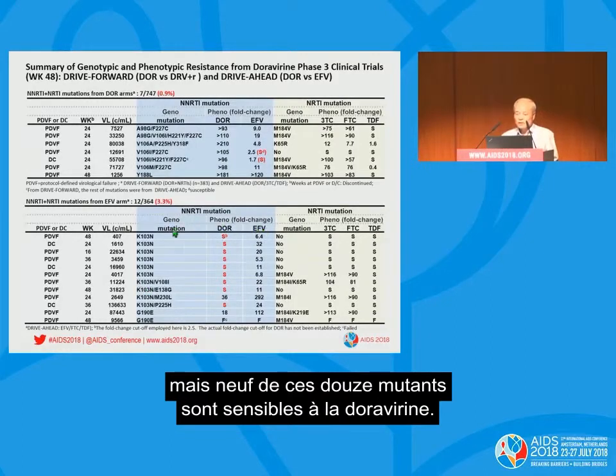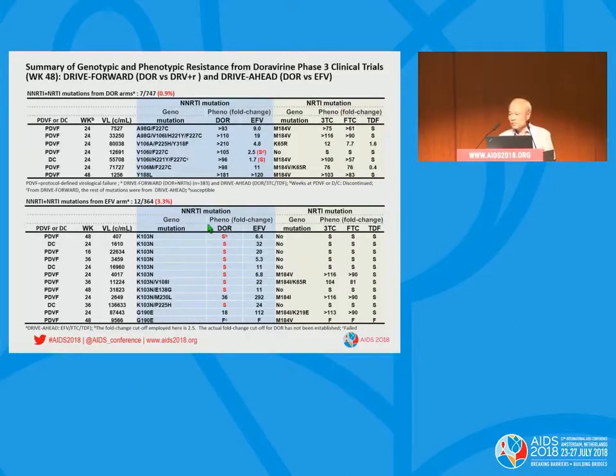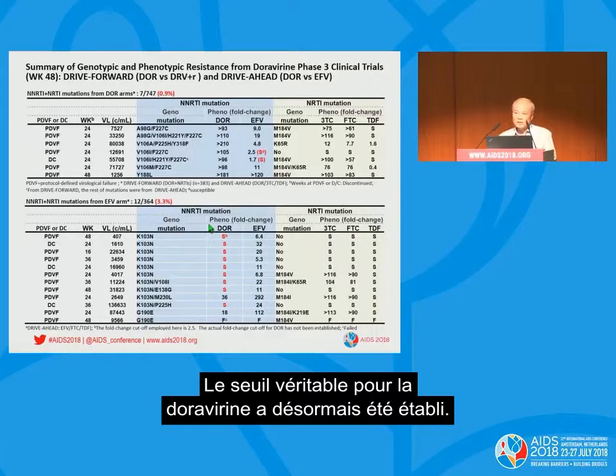However, 9 out of 12 mutants are susceptible to Doravirine. The cutoff for susceptibility to Doravirine was set at 2.5 by Monogram. The actual cutoff for Doravirine has not been established.